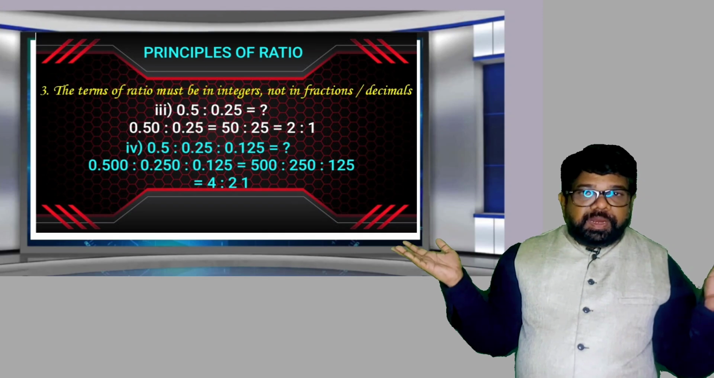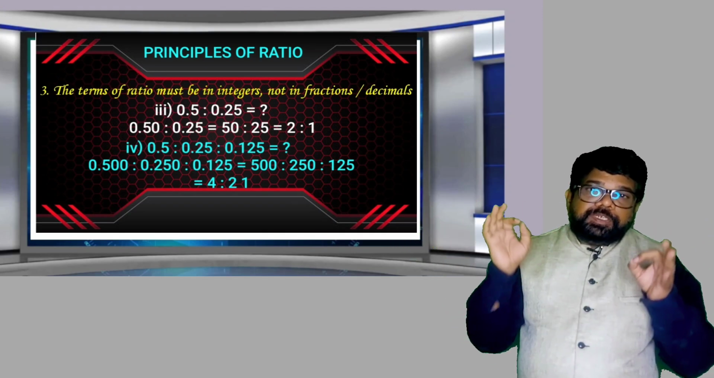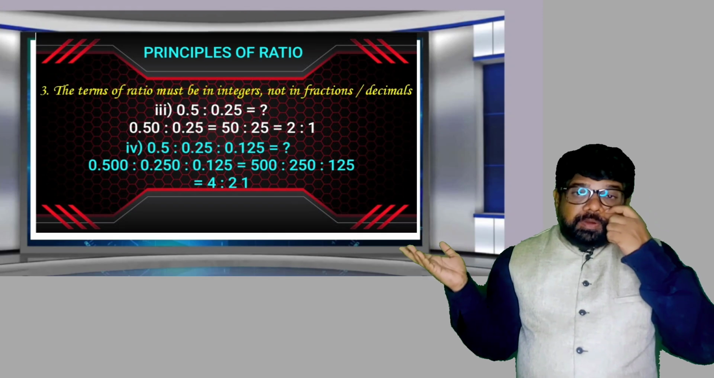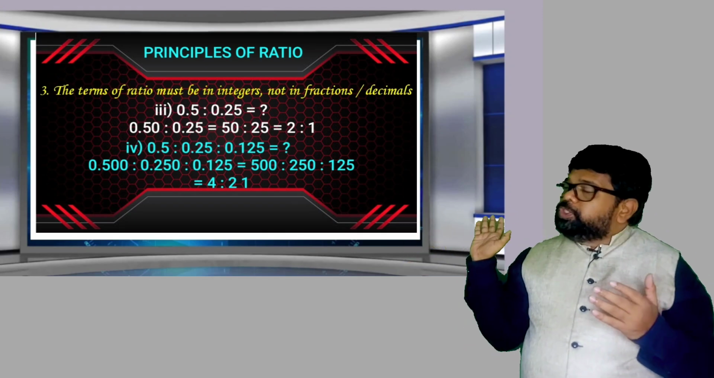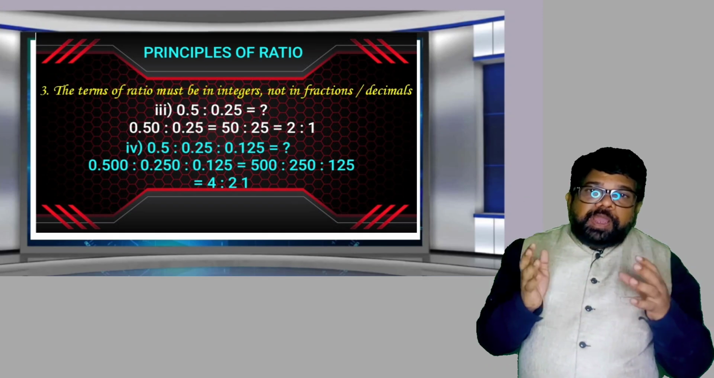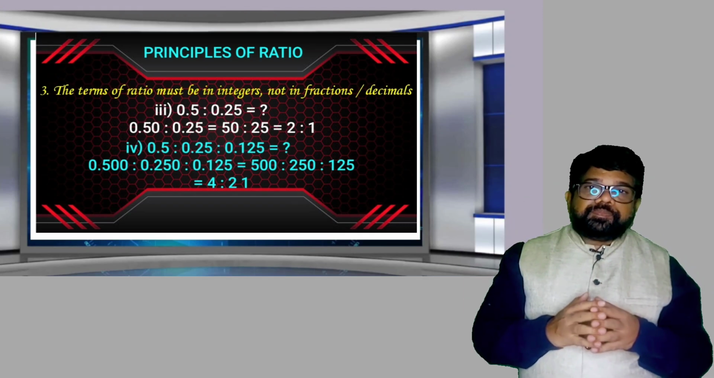Now remove the decimal in the 2 terms. 50:25. Now put in simplified form. Both are divisible by 25. 25 2s, 25 1. So 2:1. So 0.5:0.25 is equal to 2:1.